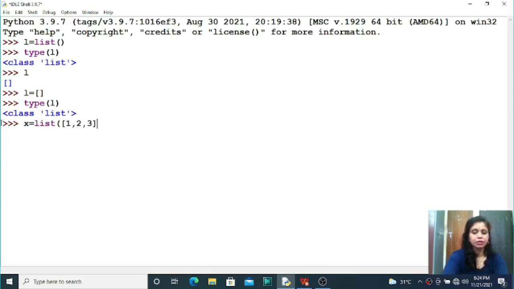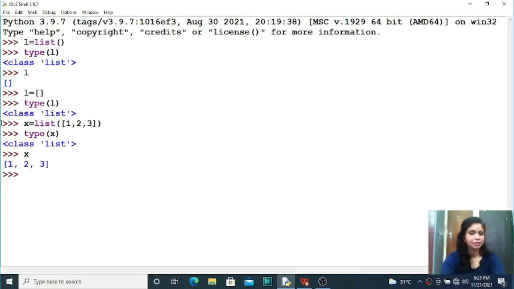So here we have used the list method, and again we have just assigned some values, some elements to the list variable x. Now you can check what is the type of x, that is list type. Is not it students? It is one list type. And what are the elements stored in that x variable? Now 1, 2 and 3. So the right answer is option D, all the three ways are correct to declare a list variable, right students? Hope your doubts are clear, right?